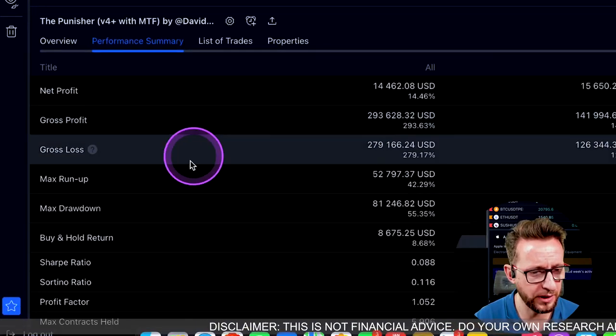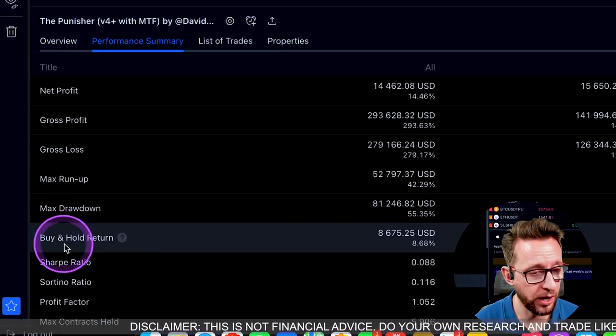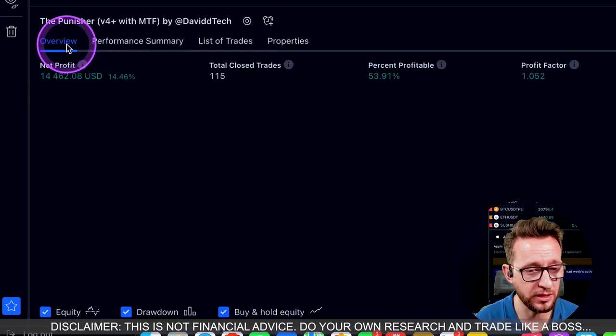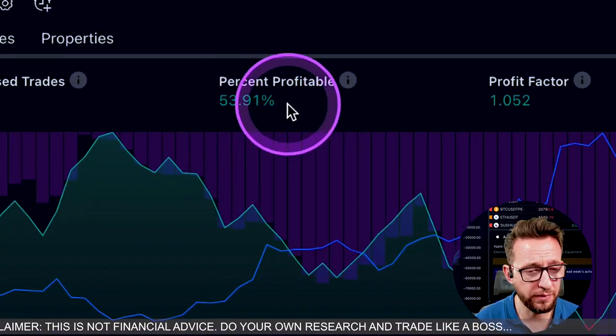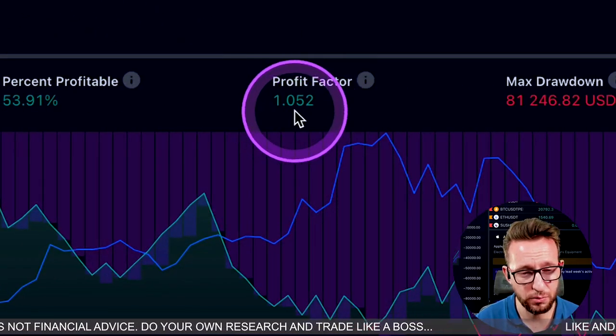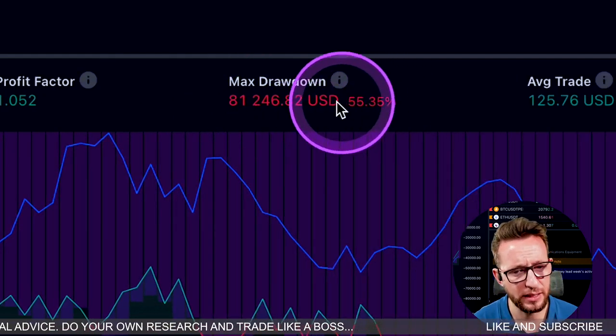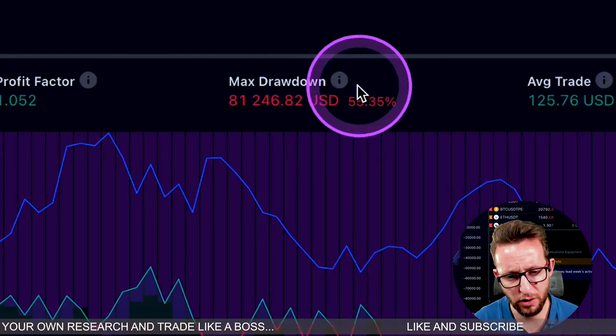If I go over to the summary here, as you can see, we have beaten the buy to hold return of 8%, which is absolutely great. Profitable win rate is 53%. Profit factor is just above 1. As I said, the drawdown is absolutely awful at 55%.